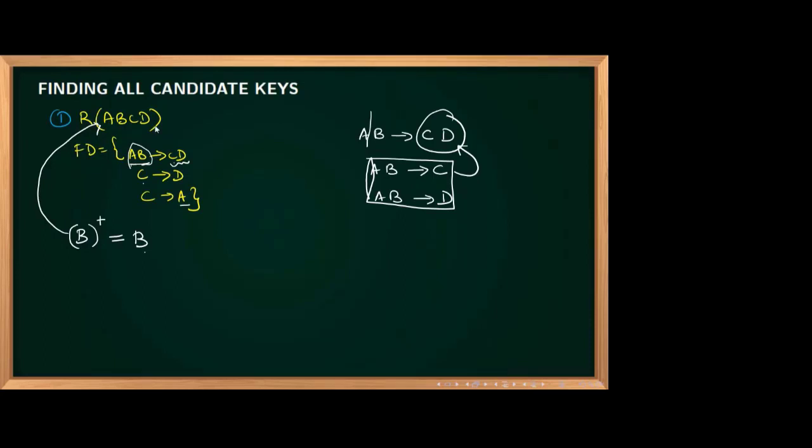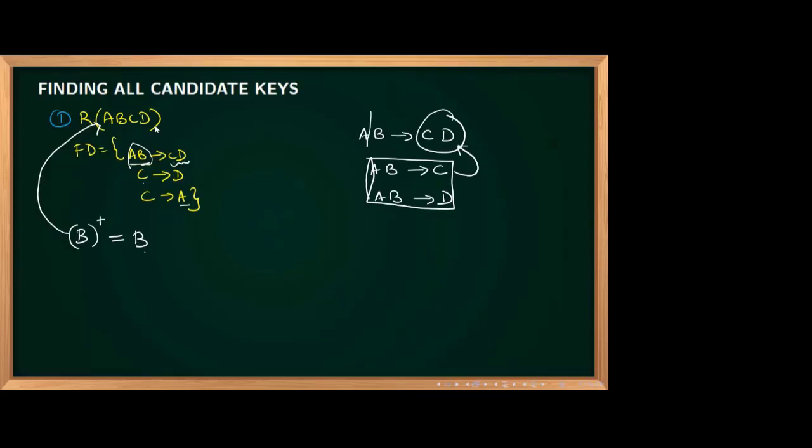So I clearly understood that B cannot become a super key, nor a candidate key, because even the uniqueness property is not satisfied by B. If the uniqueness property is satisfied, its closure will give all the attributes. That means the student is not even studying in first standard, so he is not eligible to become a key. Neither super key nor candidate key.